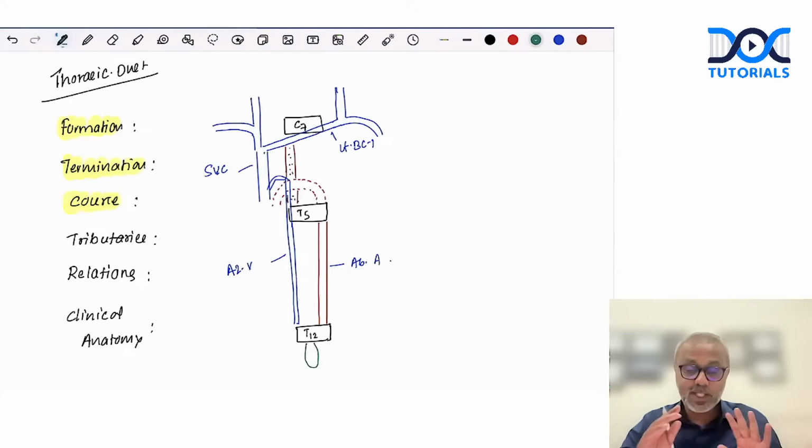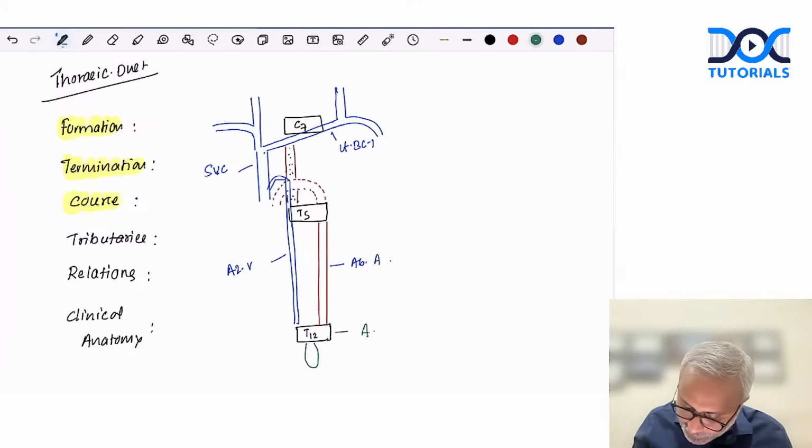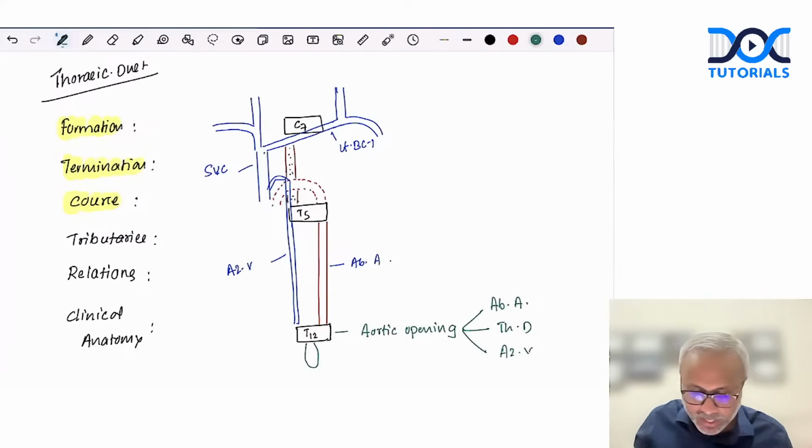So the thoracic duct begins as a continuation of the cisterna chyli at the level of T12 vertebra. Remember, at the T12 vertebra level we have the aortic opening. Through the aortic opening, we have the passage of the abdominal aorta, then the thoracic duct, and we also have the azygous vein. This will be an MCQ for you. So what will we do next to draw the thoracic duct?